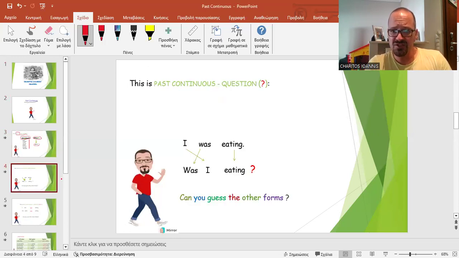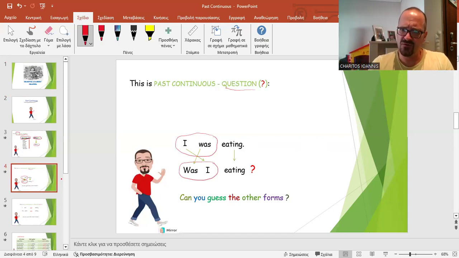Well, what about the question? Well, it's simple again because I have the verb to be, right? So to form the question with the verb to be, I just need to invert it. Was I eating? The ing verb, right? So the verb to be, in a way, leads the tense to the question, the affirmative, the negative, right? Was I eating, right?